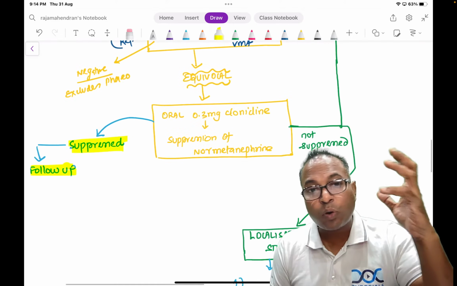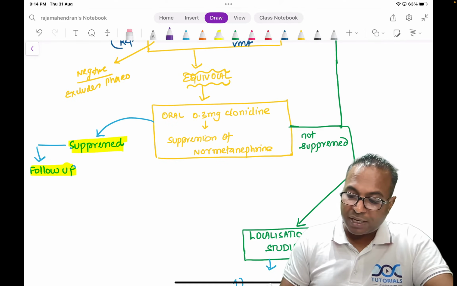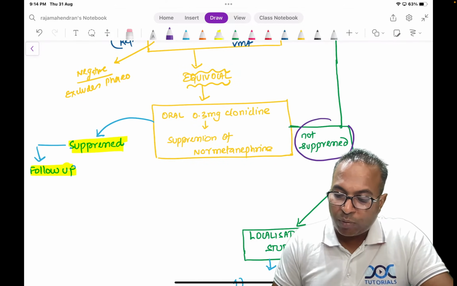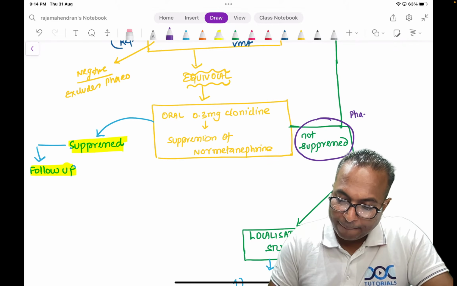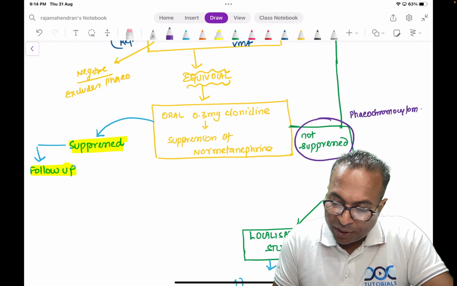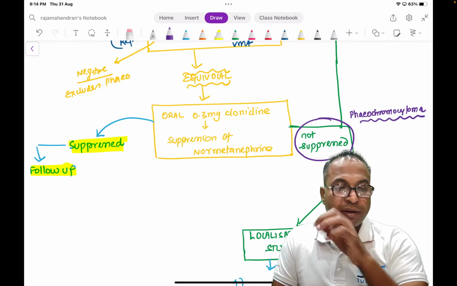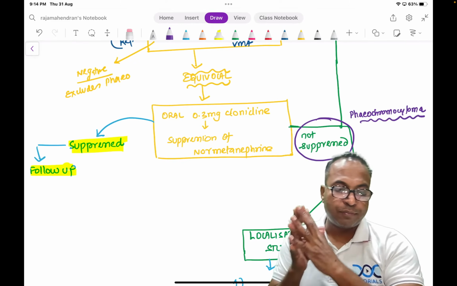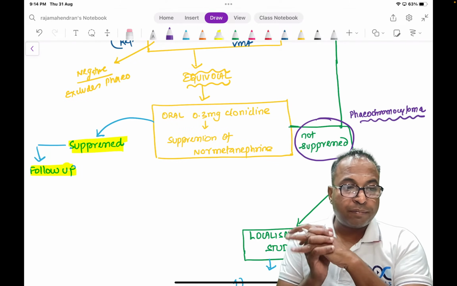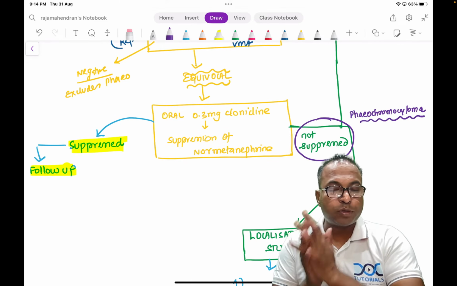If it is normal, the patient is not having phaeochromocytoma. Normally secreted adrenaline will be suppressed. If it is a phaeochromocytoma, it is not suppressed. In phaeochromocytoma, the clonidine suppression test does not suppress the adrenaline metanephrine value. That is a classical MCQ point. Please understand, I hope you are understanding the protocol in the investigations of phaeochromocytoma.